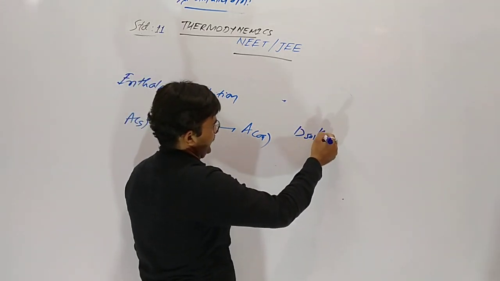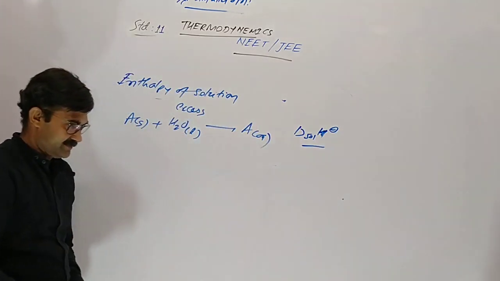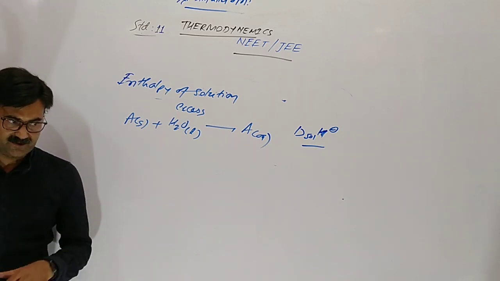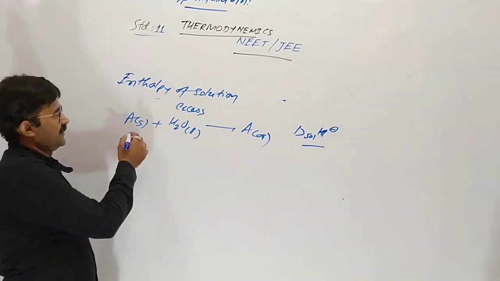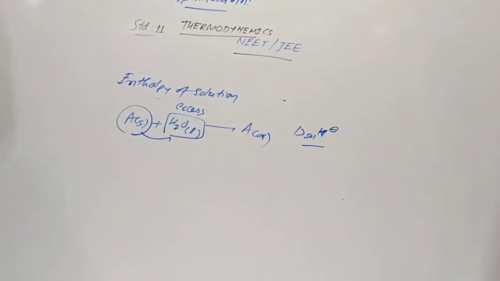Once a solute is dissolved into water, heat is released, and after we add more water, dilution, no more energy is released. So the heat released the first time we add it into water is called solution enthalpy.